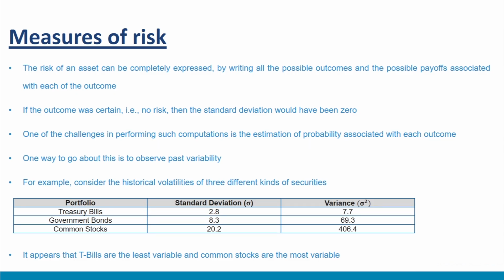To summarize, in this video, we discussed the computation of standard deviation or variance as a measure of risk. Any event with more than one output is considered as a risky event. We examined this with the help of a simple coin tossing game. However, one needs to assign the probabilities in order to estimate the standard deviation. Historically, empirically observed values, for example past returns, are often employed for this purpose.